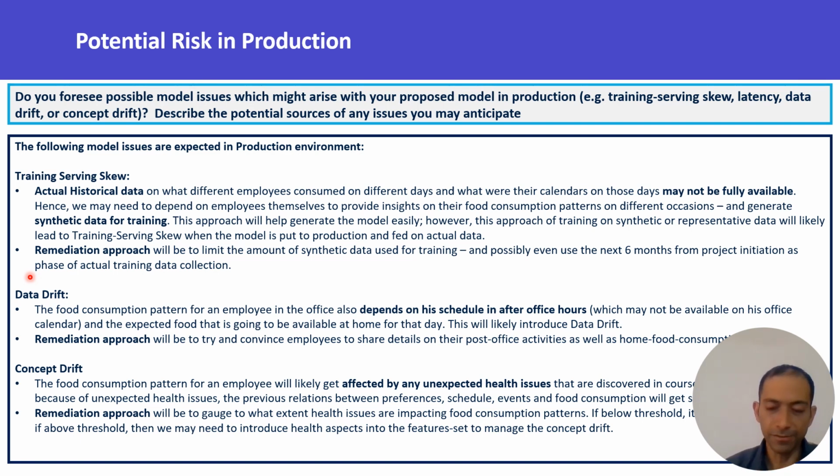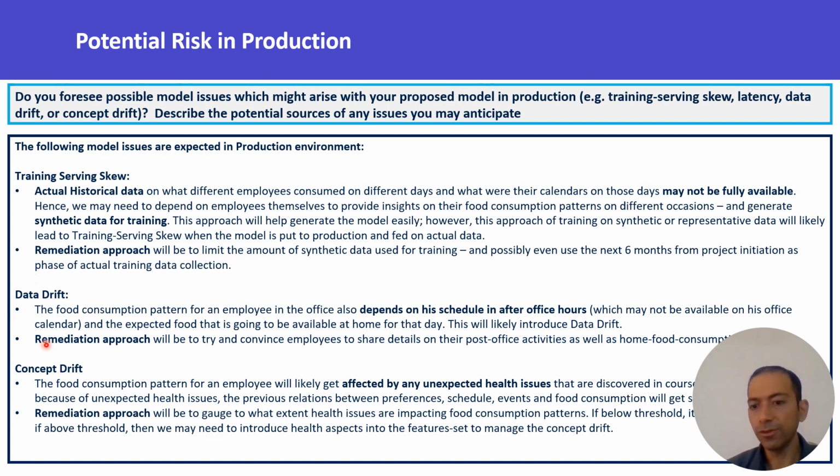So in this way, after office schedule is also going to affect my eating patterns in the office, and that could introduce data drift. To remediate that, we may have to request the employees to provide data on their after office schedule as well, if they want the predictions to be more accurate. Because finally, there are benefits for everyone if the predictions are accurate. We saw the financial cost, which is immediate, the ecological cost, which is long term, and the moral cost, which is intangible, but yet something we need to be worried about. So employees may agree to provide their after office schedule data as well.